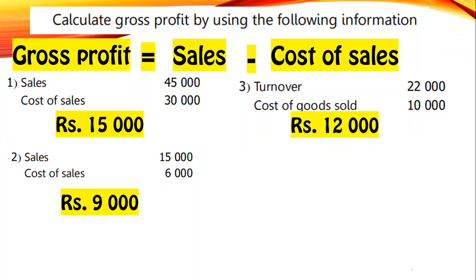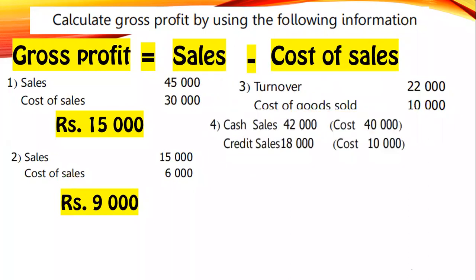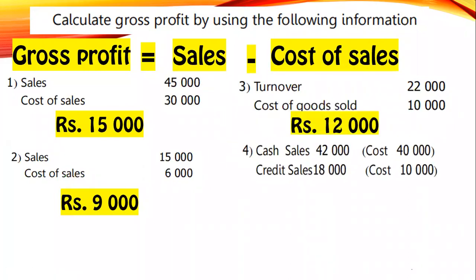Now, the challenge is not this, my dear. Your challenge is the next question, the fourth one. Let's see who answers first and correctly. In this question, you have two kinds of sales, cash sales and credit sales. So our total sales will be 60,000. Your total cost of sales is 50,000.